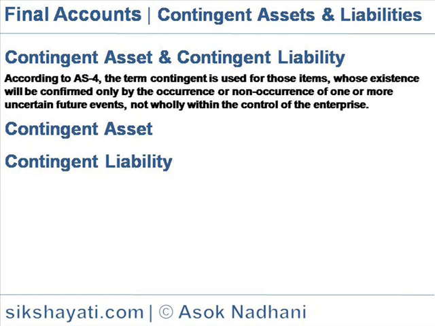The contingent liability may be a present obligation that arises from past events but is not recognized because it is not probable that an outflow of resources embodying economic benefits will be required to settle the obligation, or a reliable estimate of the amount of the obligation cannot be made.